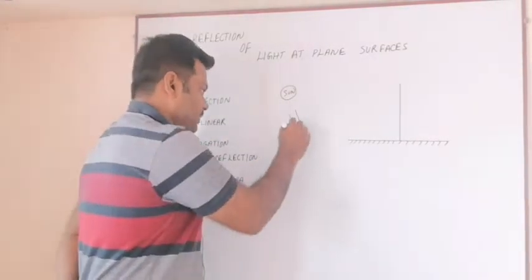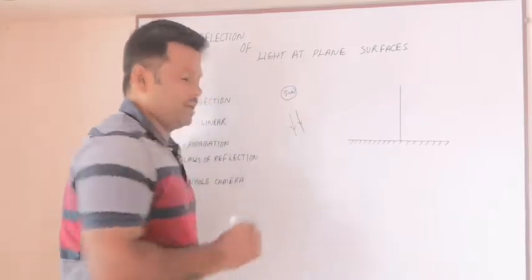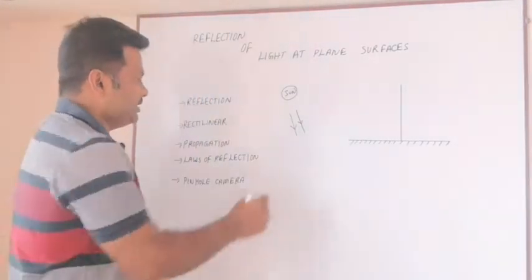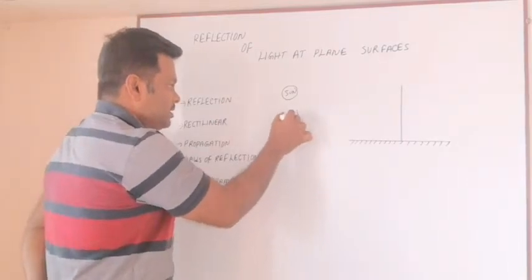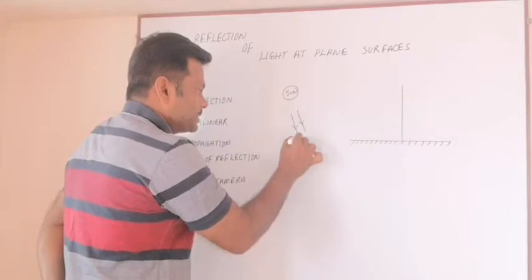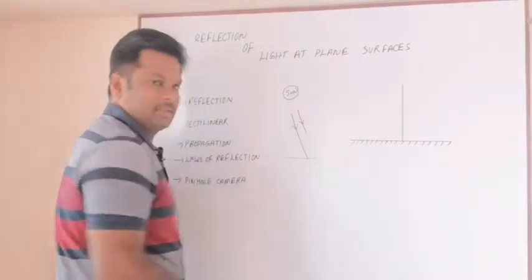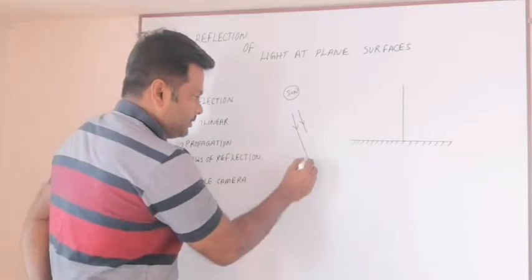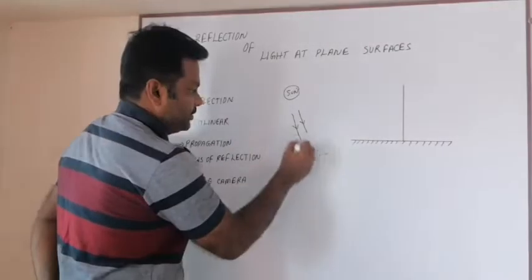If you indicate it with arrowheads, then this is called a light ray. When this light ray is traveling in a straight line and meets an obstacle, it will be incident on that obstacle, which is an object. And then what will happen? It will change its direction.